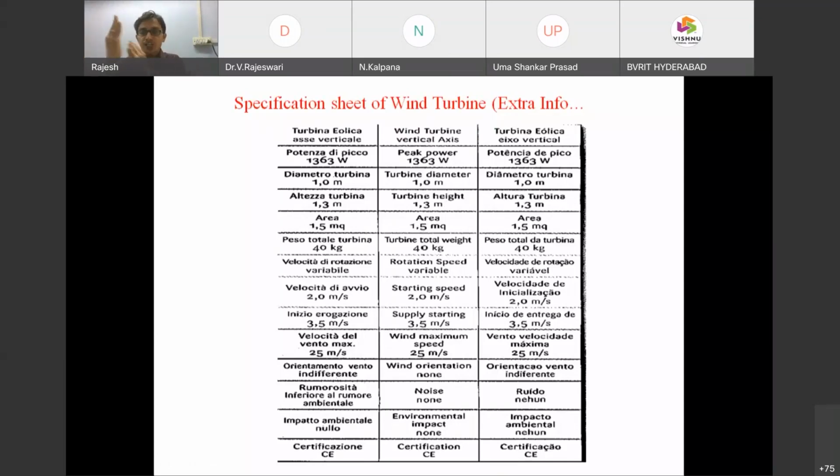The rotation will be like this. It's not a horizontal axis, it's a vertical axis. It will rotate like this, not like a fan. So there is the starting speed, cut-in speed, and everything. The maximum wind speed of 25 meters per second is the cutout speed I mentioned. Once again, cut-in speed, cutout speed, and rated speed we have to speak about in general. That is based upon the design criteria.